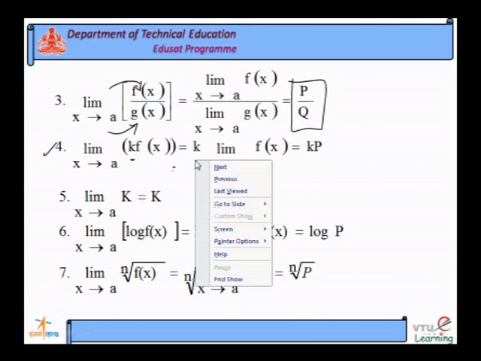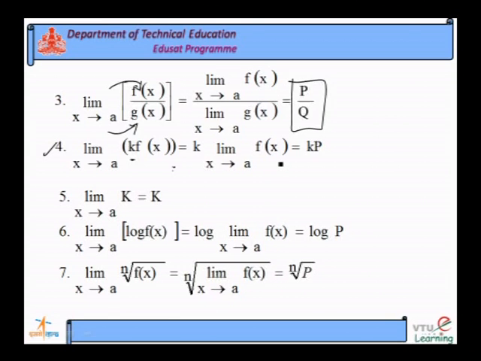We can take constant k into limit of f of x as x tends to a, that is k into p. It is an assumed value, this limit is equal to p. You take any constant k, you take any limit, its value will not be changed, it is unchanged. Limit of k is equal to k only, for x tending to any value.